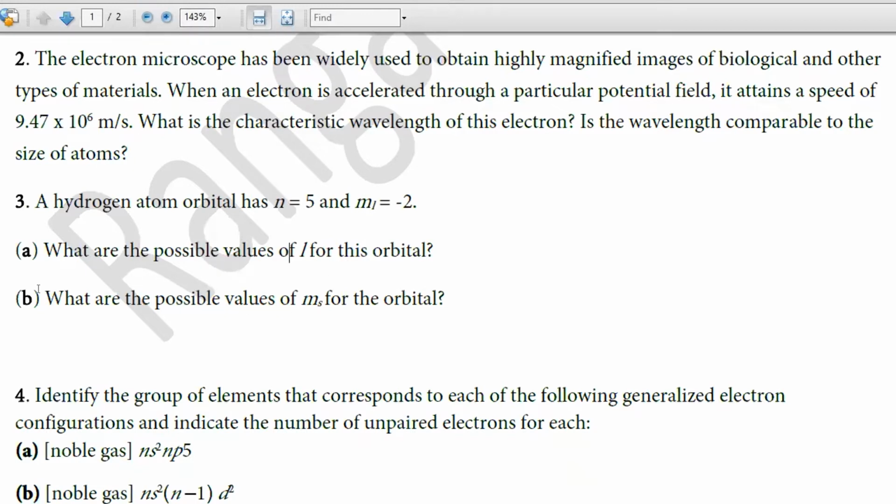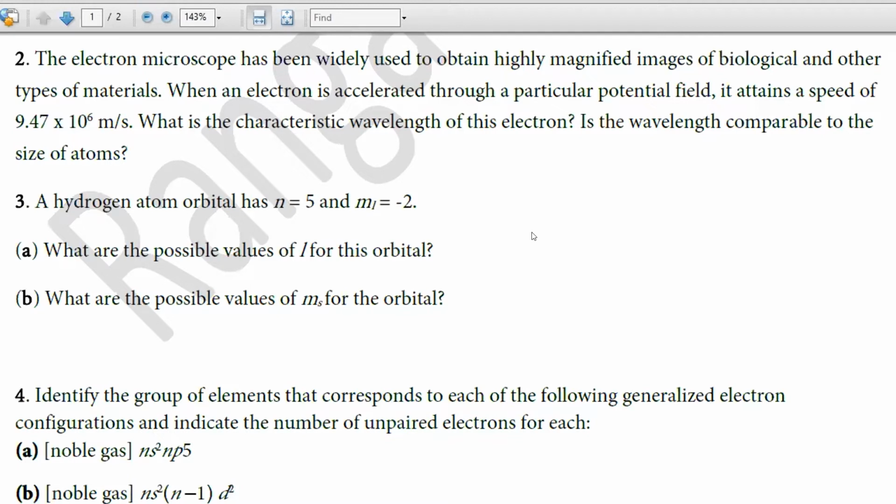Then they ask possible values for L where ml is minus 2. The relationship is ml equals minus L through 0 up to plus L.